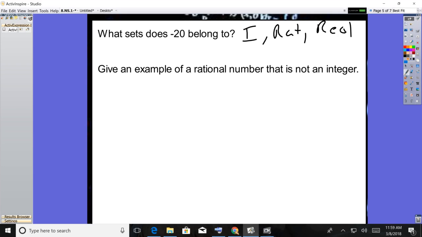Give an example of a rational number that is not an integer. All right, for this one, any fraction would have worked. Any fraction, 3/4, 5/8, or any decimal that repeats, 7.4 repeating, or any decimal that terminates would have worked.